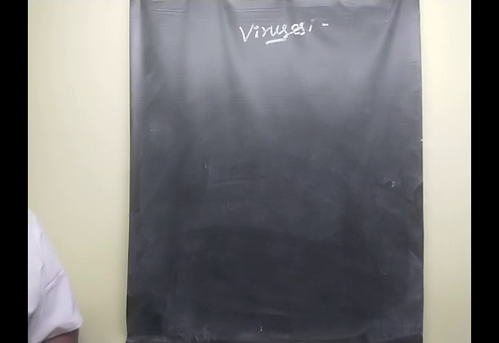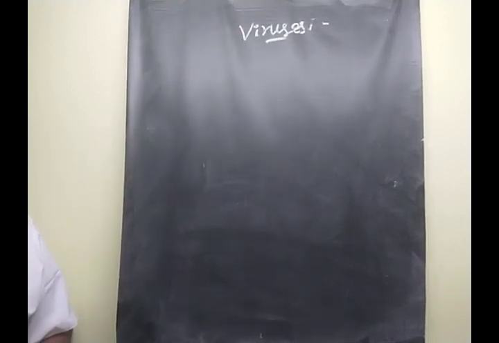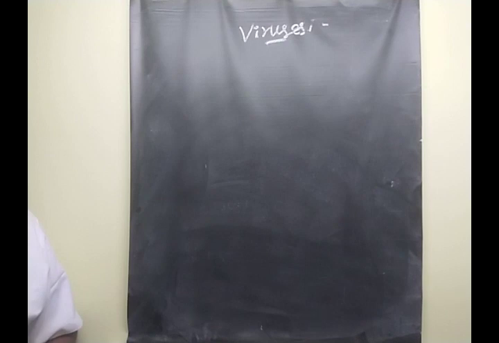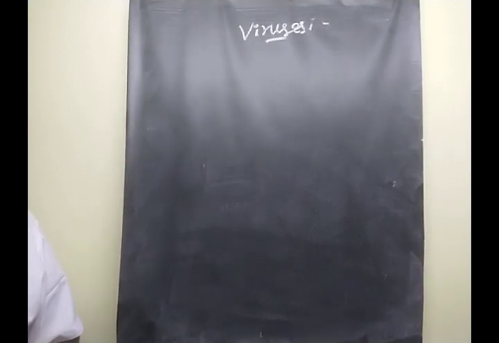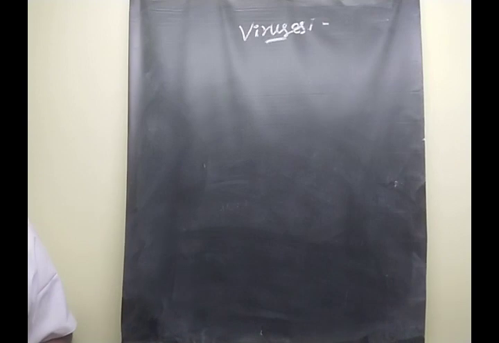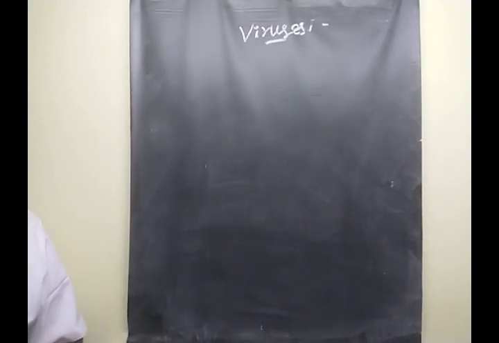Clear? Viruses are present with two essential components. What are the two components?